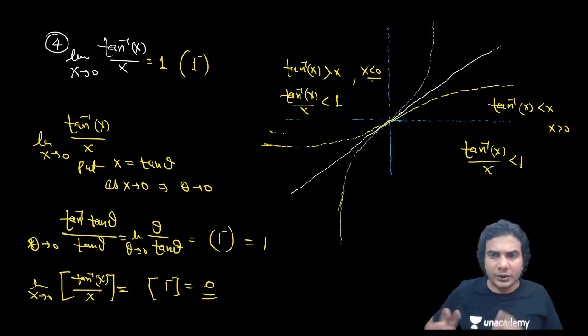Now I will give you a question based on all the four limits which we have done, and then you can answer this.